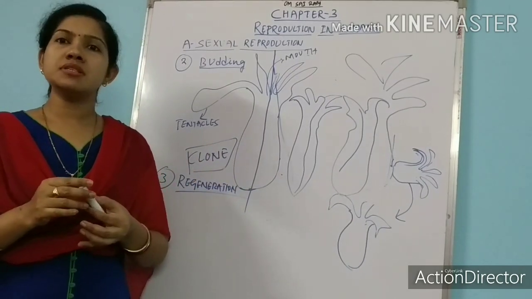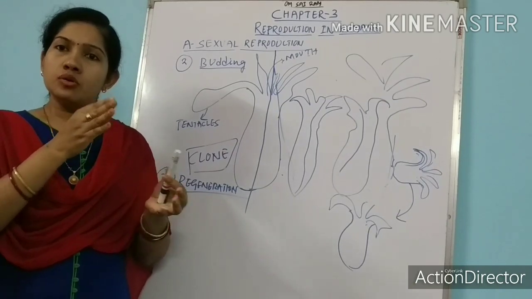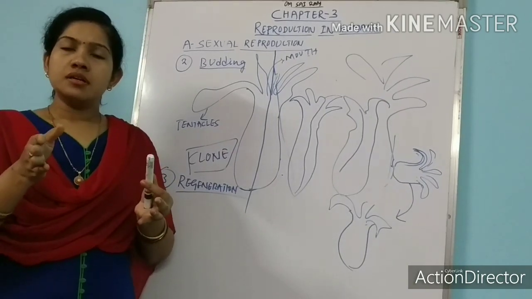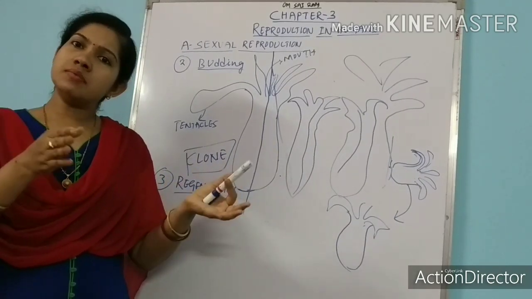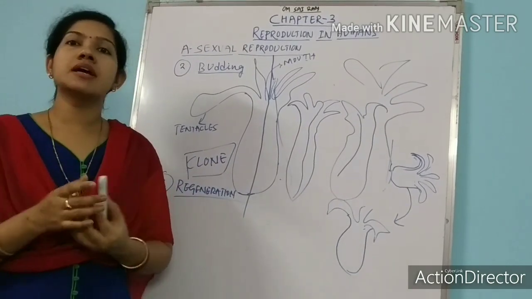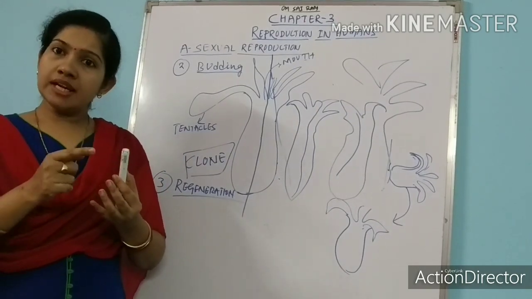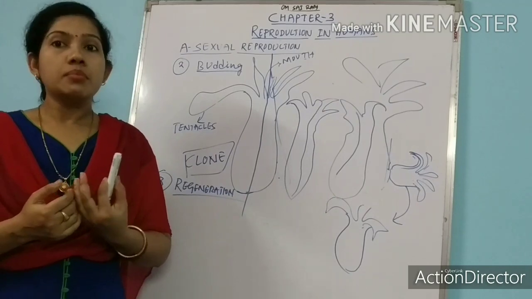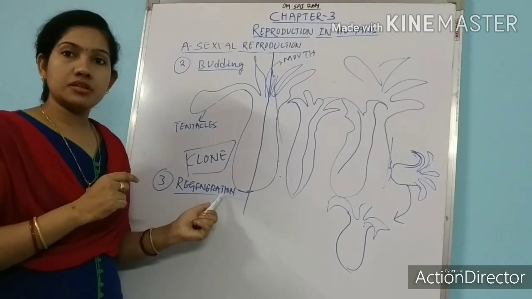Suppose some lizards lose their tail, accidentally. After some days they can regain their tail. This is the capability of a lizard, that they can regenerate their organ, but we cannot say that they can reproduce by regeneration.